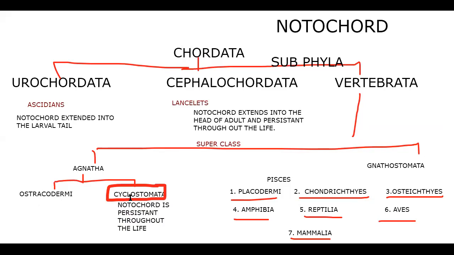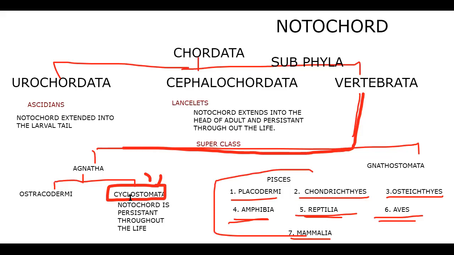Interesting thing here, they are vertebrates actually, which means they also have some representation of a vertebral column. That means both the notochord and the vertebral column are there. But in Gnathostomata, the fishes, amphibians, reptiles, birds, and mammals, you don't find the notochord in adult stages. The notochord is present only during embryonic development.